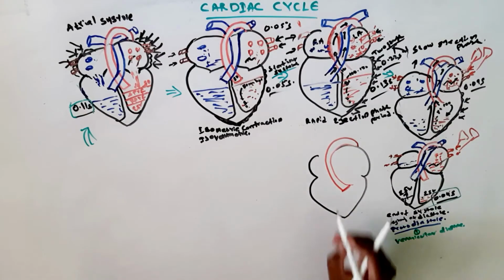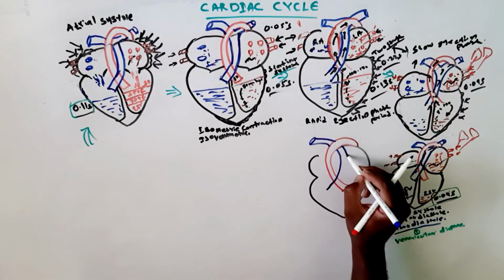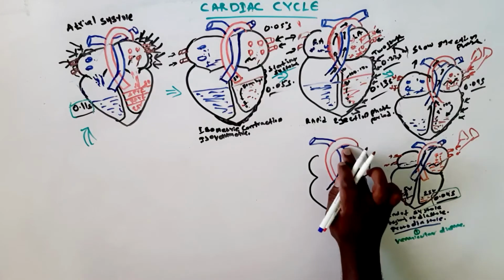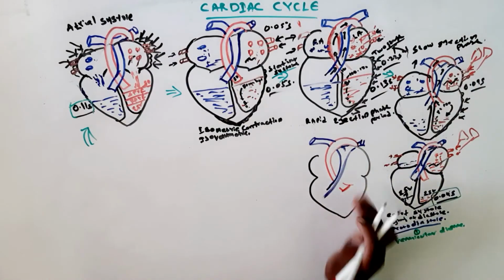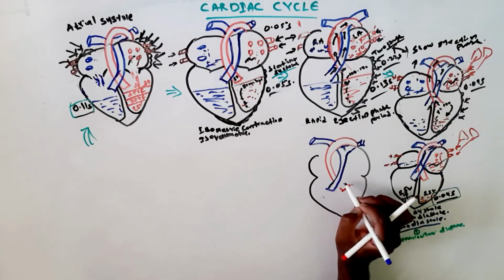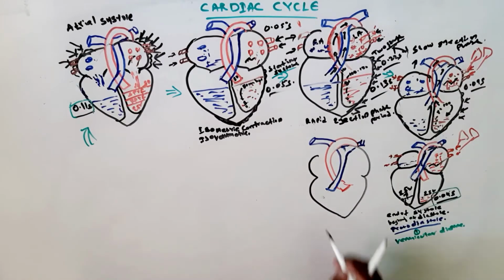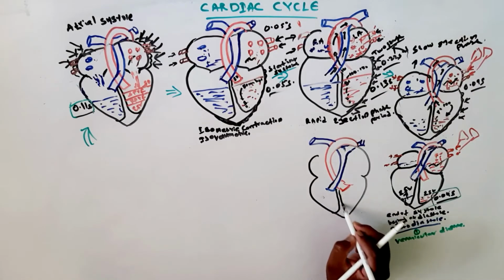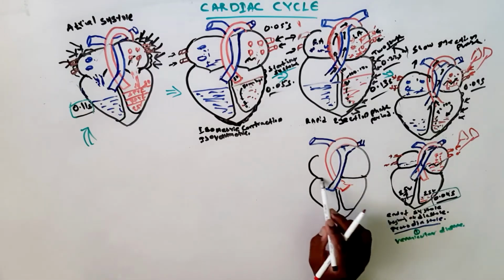The function of the atrium, especially in this phase, is that it receives blood from the pulmonary veins as well as the superior vena cava to the right atrium, and in this phase it still continues to get the blood from the sources, and when the atrioventricular valve is closed, pressure in the atrium increases.